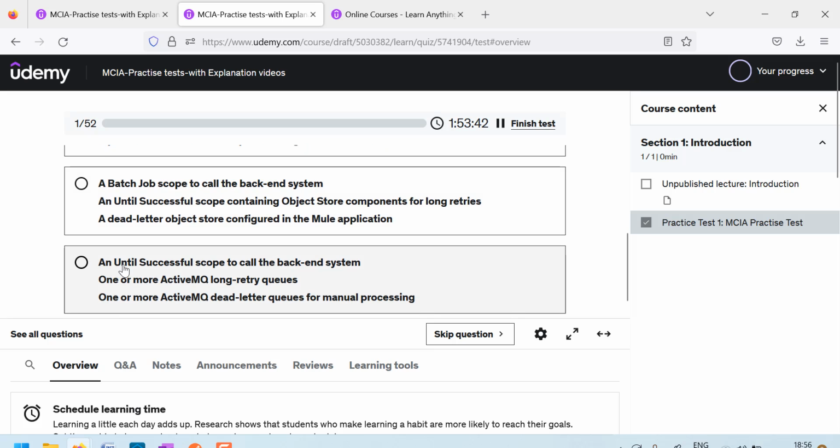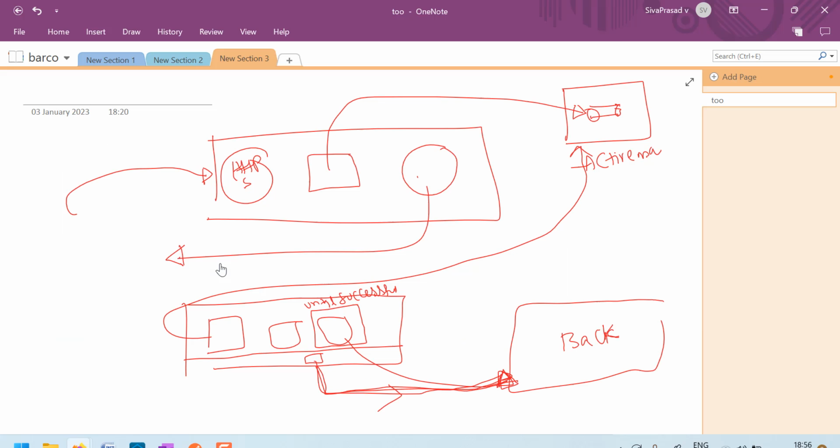Here the last option says an until successful scope to call the backend system. Whenever I call the backend system, the call may fail, but I can configure the until successful scope to do retries. I can configure n number of retries, maybe 5 retries with a delay of whatever duration I want, let's say 1 minute.